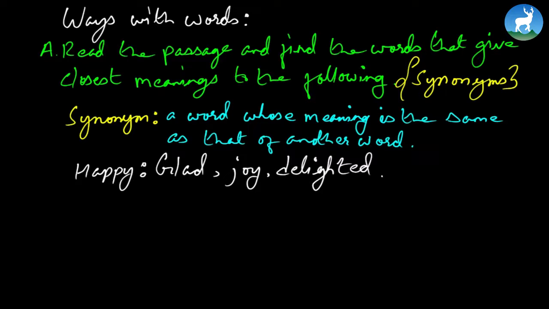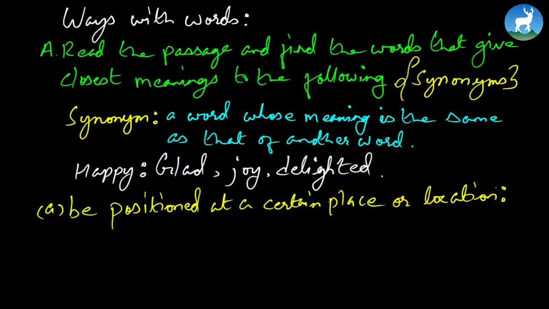Now let's look at the questions which are in the book. Number A, it says be positioned at a certain place or location. So if you read the passage, you'll clearly find the word which is describing this phrase. Can you guess the word?